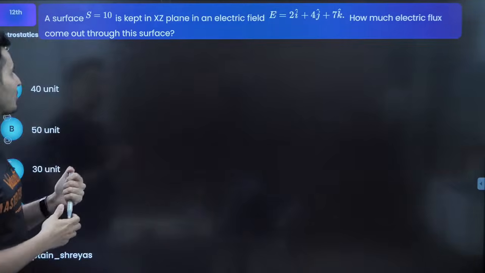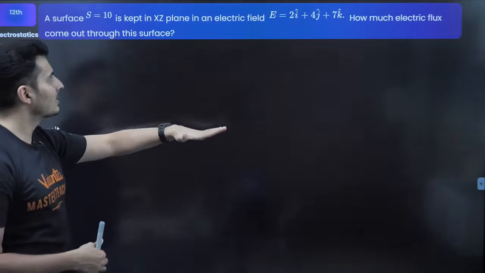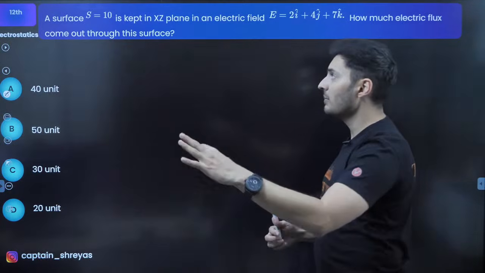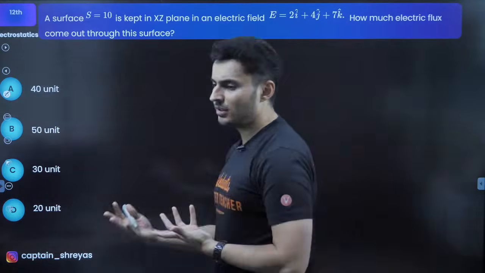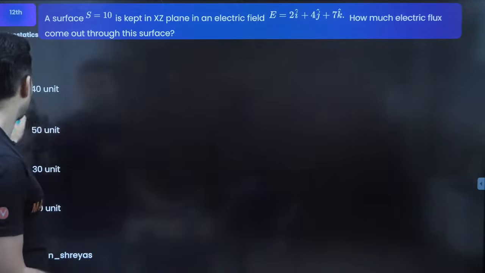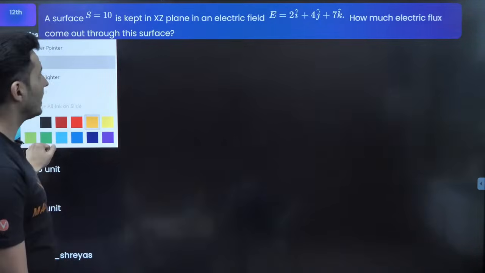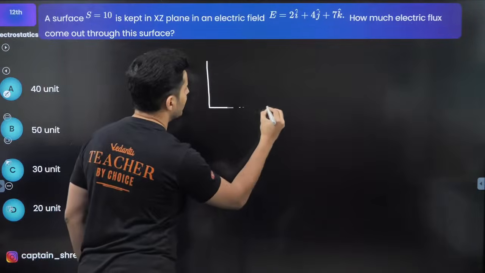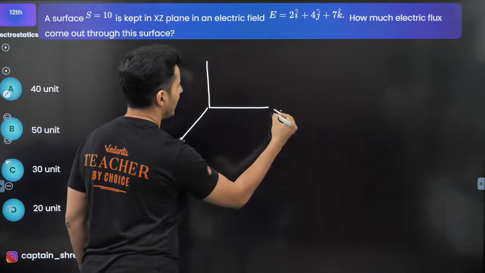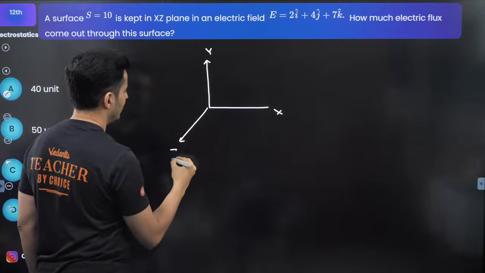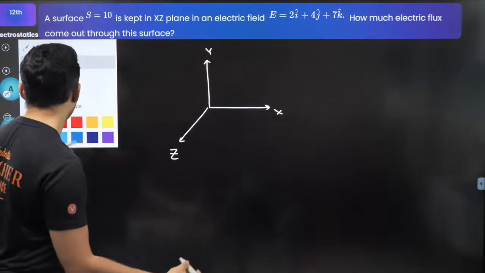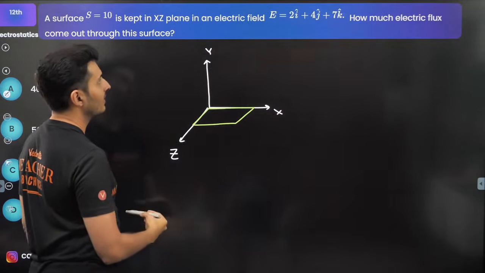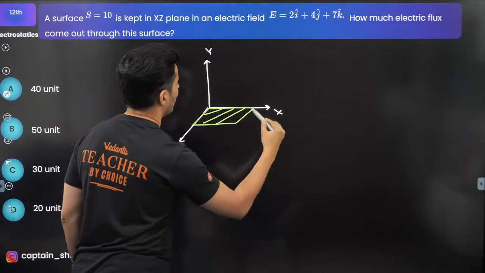Here we come to the next question. A surface is kept in ZX plane in an electric field of this much. How much electric flux do you think is coming through this surface? Let's try to understand how to solve this question. It's kept in the ZX plane, so if this is X, this is Y, and this is Z axis, our surface is basically here. This is our surface. This has an area of how many units?